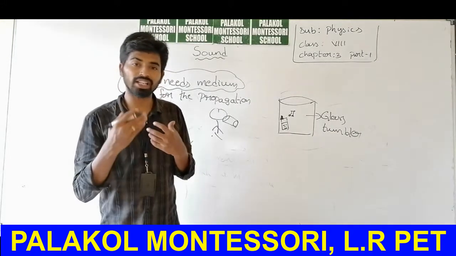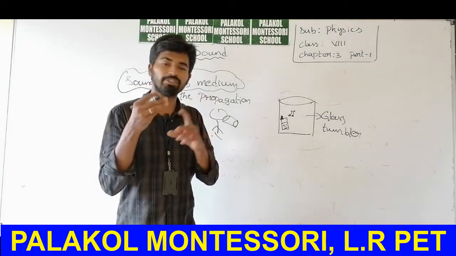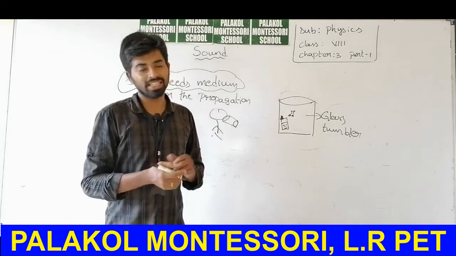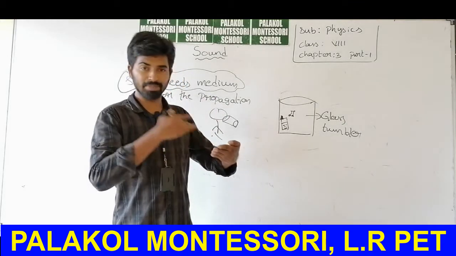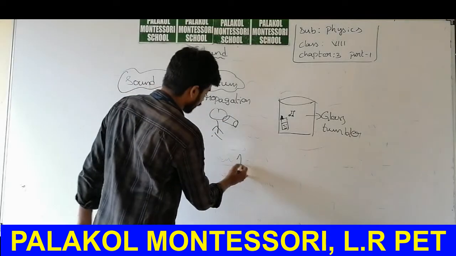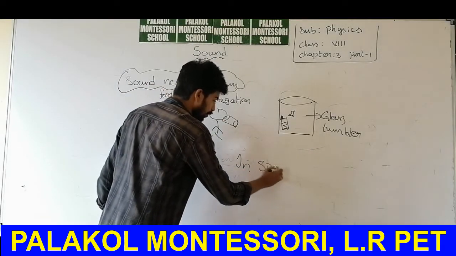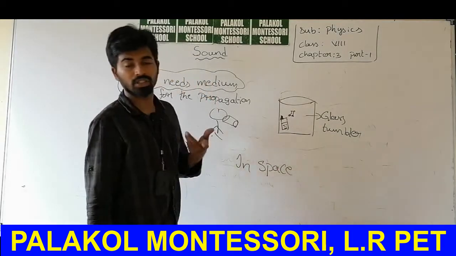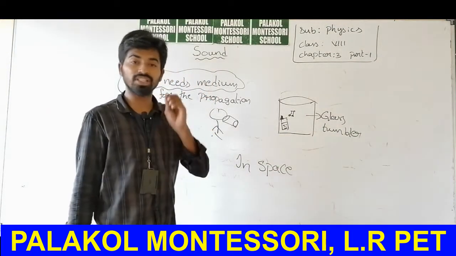If you are able to listen to the sound coming from your mobile phone, there is air present in between. If there is no air, in space, you are not able to talk. You are not able to listen to the sound.